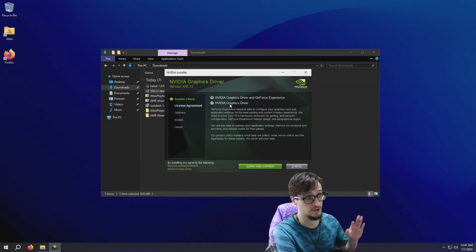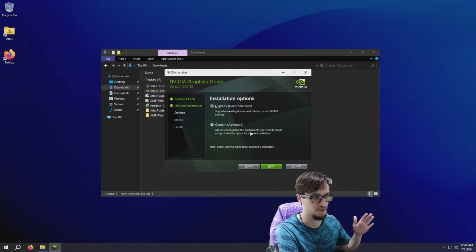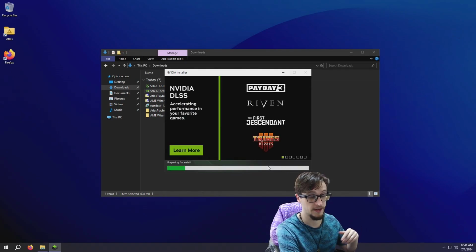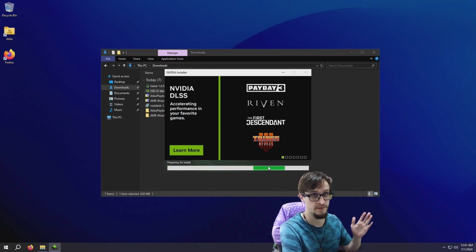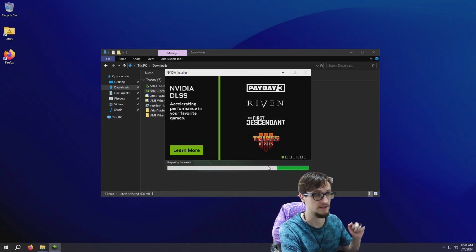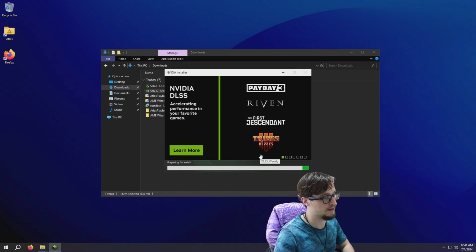There we go. Okay, we're just going to select the graphics driver, not the GeForce Experience. Don't need more bloat. We're going to do custom, advanced, and then disable PhysX and perform a clean installation. That'll remove whatever graphics driver Windows decided to download automatically, so that way we know exactly what's on this computer, and it just keeps things clean and optimized.